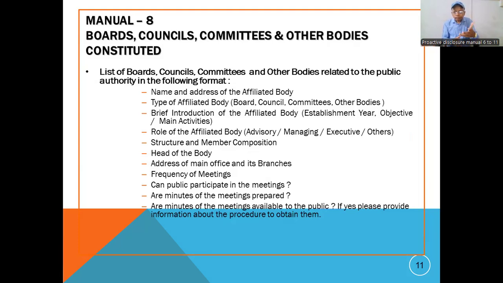Then address of main office and its branches. The detailed address, postal address, official address should be given. Then frequency of the meeting: in a year, in a month, thrice in a month, or in 6 months.